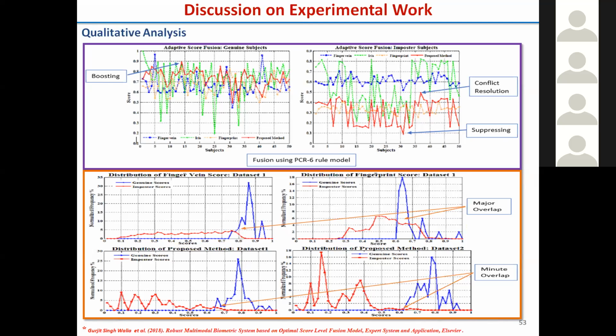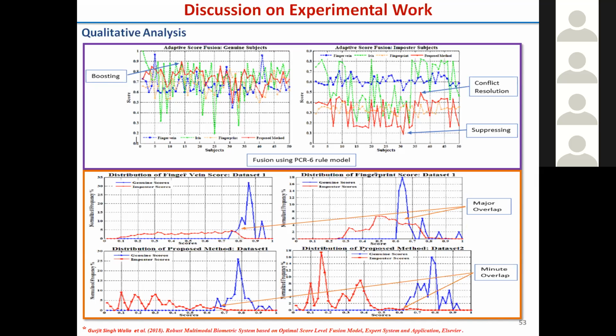If I boost the good case, suppress the bad case, or resolve the conflict between multiple conflicting sources, then ultimately my score distribution, this is the case for the imposter and this is the case of the genuine. If I do this modeling here, I will get these distributions separated from each other. Once it is separated, we say the classification decision is better.